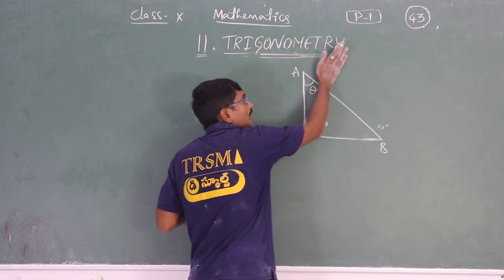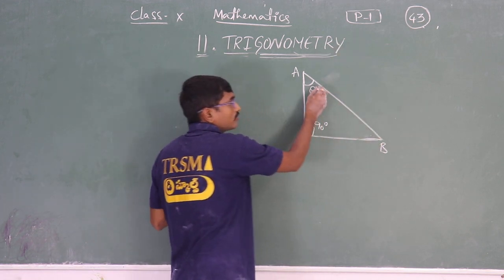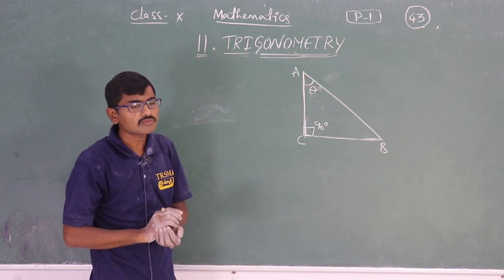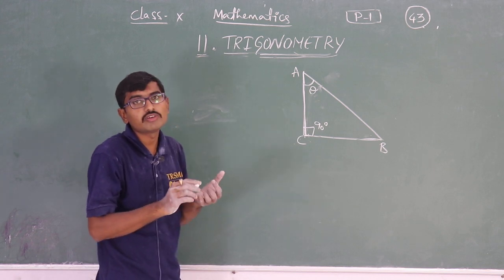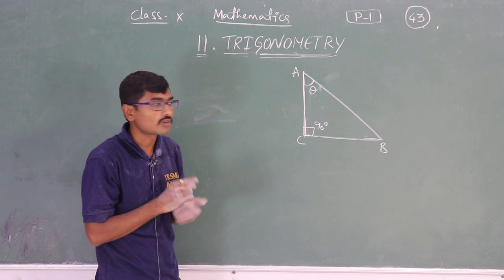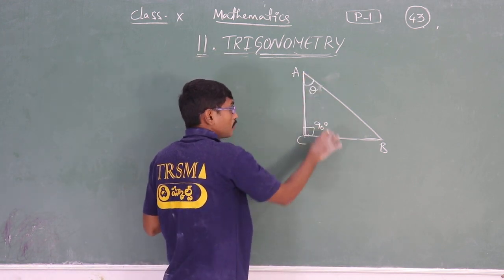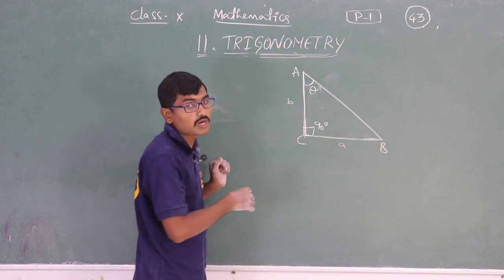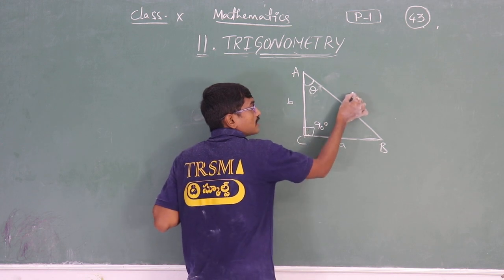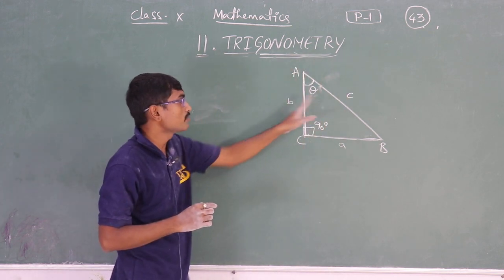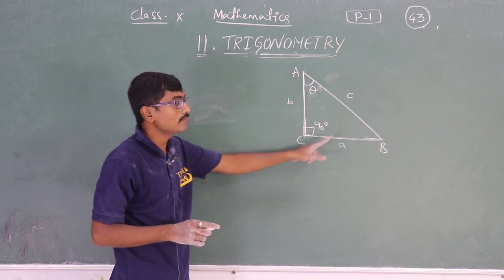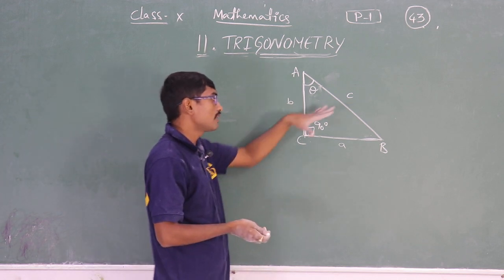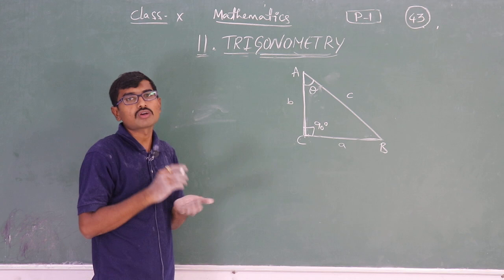So here my assumption is that I am taking this as an acute angle first. Based upon this we will give the names for the sides. Sides you already know: exactly opposite to A is small a, exactly opposite to capital B the side will be small b, and exactly opposite to capital C the side will be small c. Small a, small b, small c are the sides, and capital A, capital B, capital C are the vertices. So here I have to give names for such types of sides. So how can I name them?